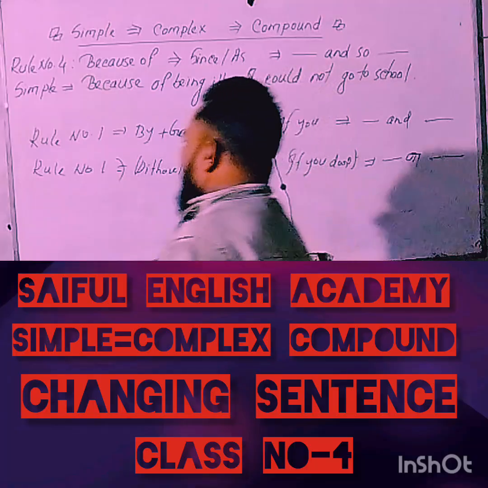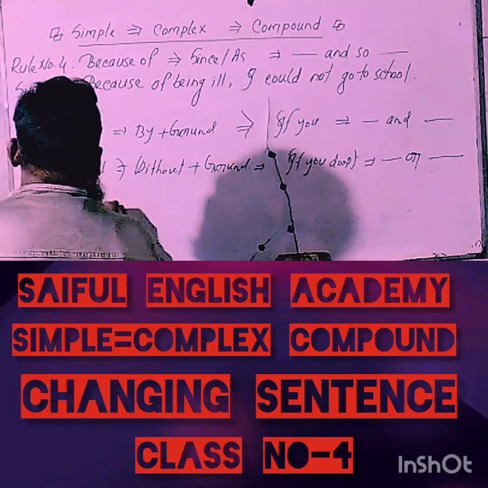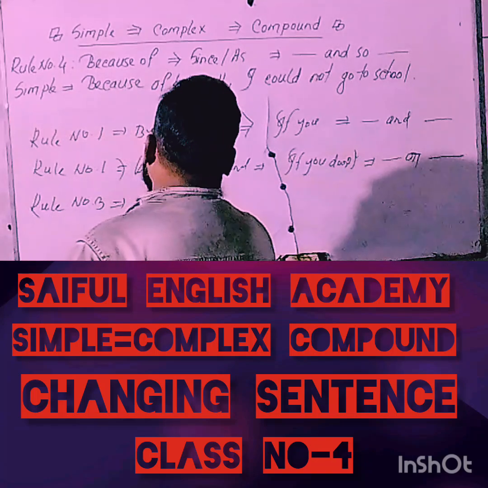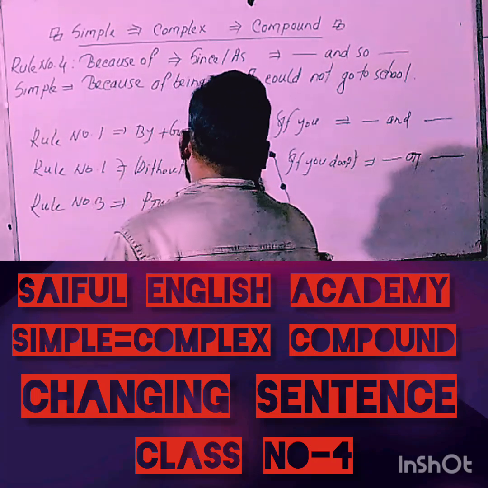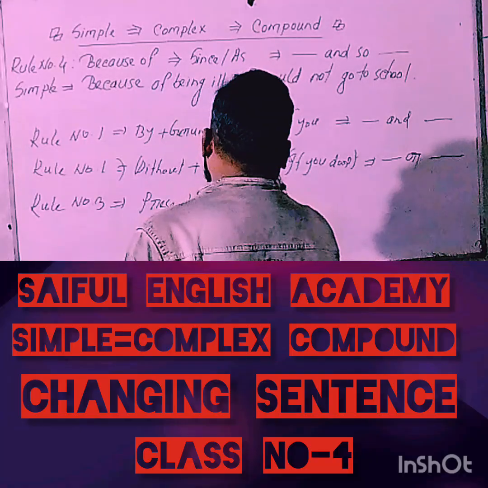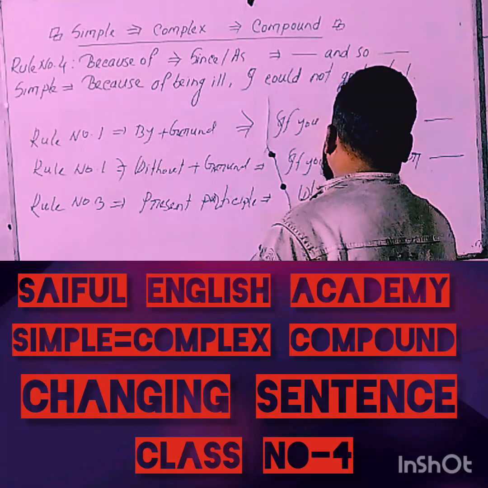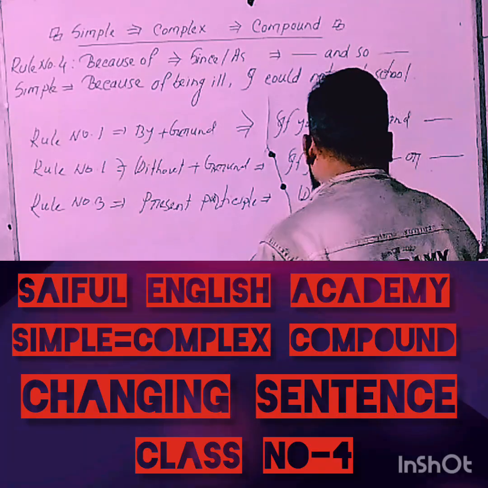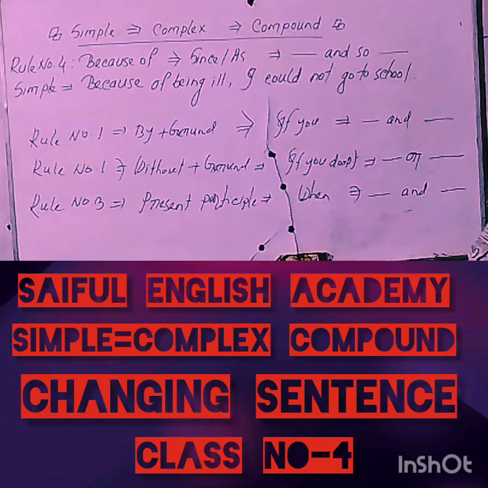In rule number three, which holds that present participle is equal to and.